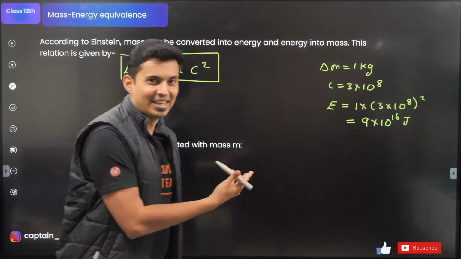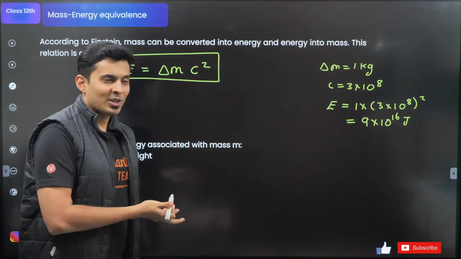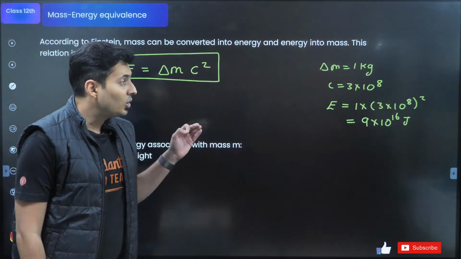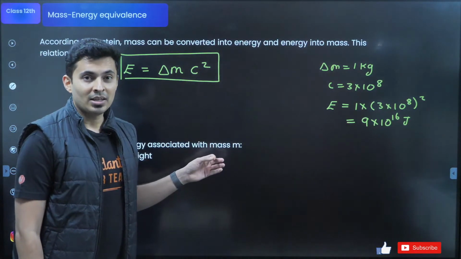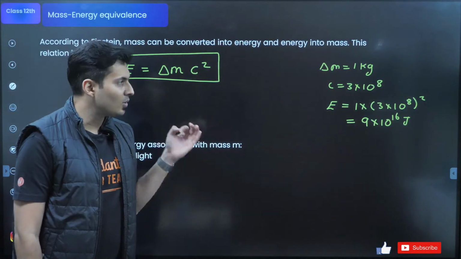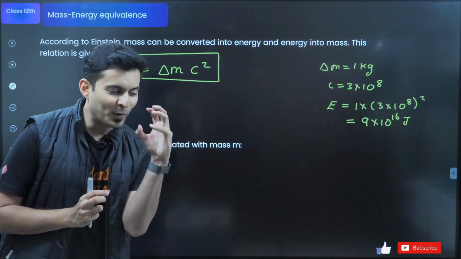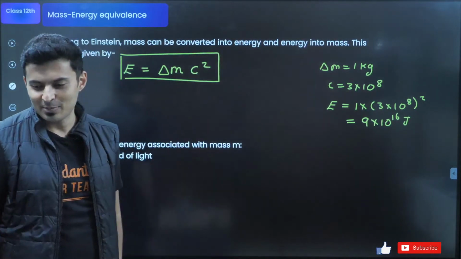This is crazy, guys. Look at that energy. It's not 5, 10, 100 joules, or 1 lakh joules. No, it is 10 to the power 16 joules. It's in trillions and millions of joules. So much energy will be created by just destroying 1 kilo of mass. It will solve all our energy problems.